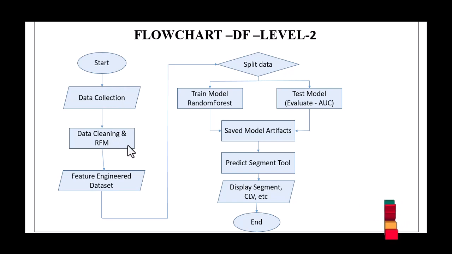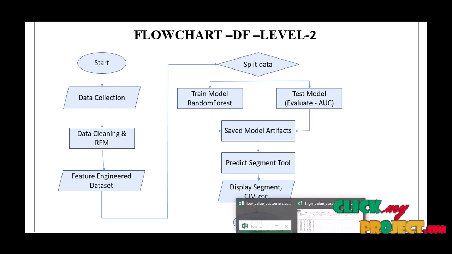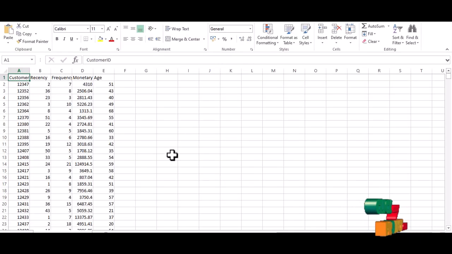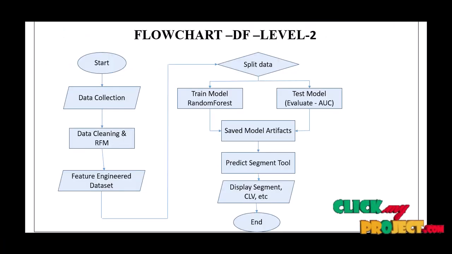This is our project explanation part. Start, data collection, data cleaning, and RFM. Next, feature engineered dataset. These steps' final output of the entire process is clean, structured, and ready for ML. And then these steps in the application are a tangible result of the data preparation phase, showing each customer with their calculated recency, frequency, monetary value, and age, ready to fit into a model.